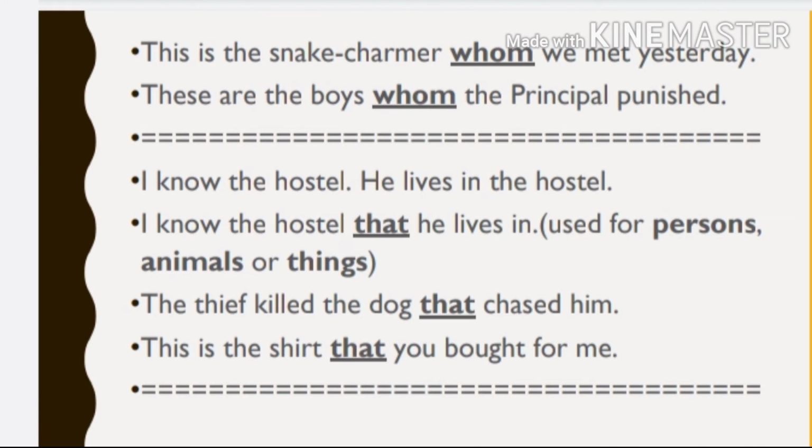The thief killed the dog that chased him. Next, this is the shirt that you bought for me.